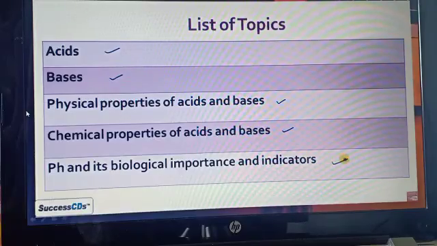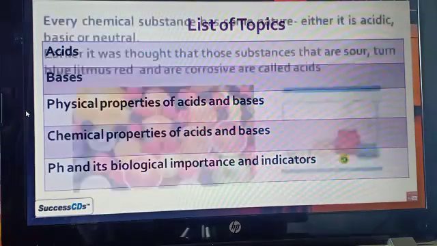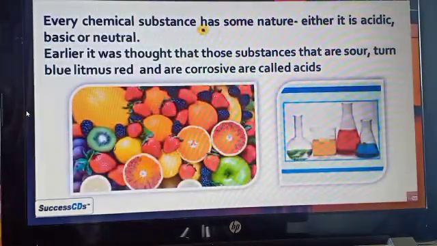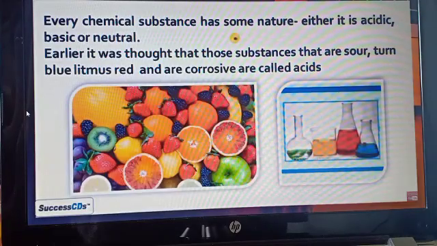about the different kinds of pH scale and how we identify whether it is an acid or a base.